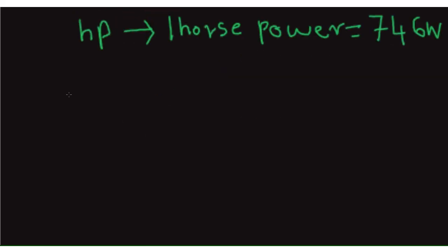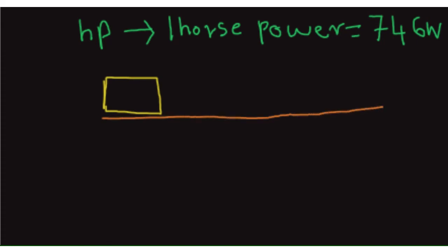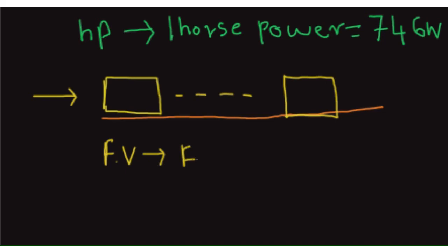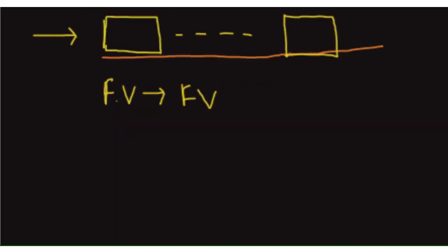Now there is another formula for power. So if there is an application of force on a body, so let me draw the ground. Now say there is a body at rest. So I just apply some force. Now the body acquires some velocity. Here they are not talking about displacement. They are talking about velocity. And again it comes here. So the formula of power would be force into velocity, that is Fv.